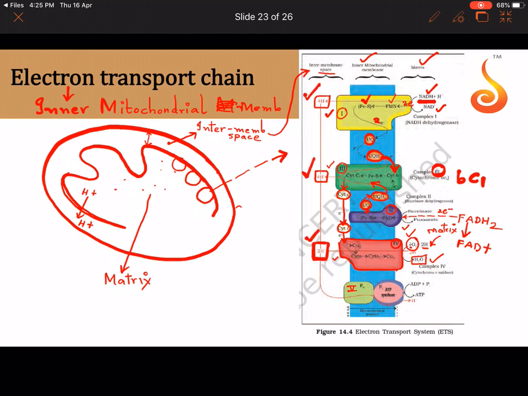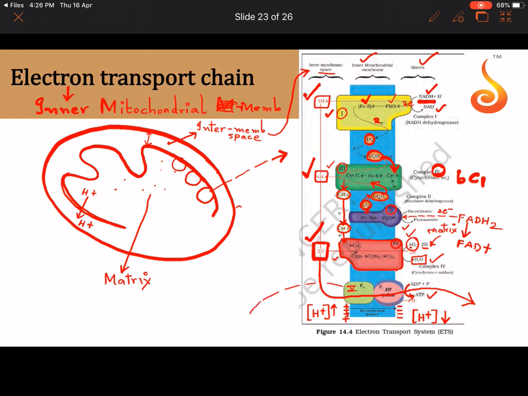Why are protons being pumped from the matrix into the intermembranal space? So that the proton concentration here will become very, very high. See, they have shown plus signs. It becomes positive. Here it becomes negative because the proton concentration here decreases. So where will the protons diffuse now? They will diffuse through this complex 5 back into the mitochondrial matrix, and this proton motive force, like I told you in the chemiosmotic model, will be used in synthesizing ATP molecule from ADP and Pi.